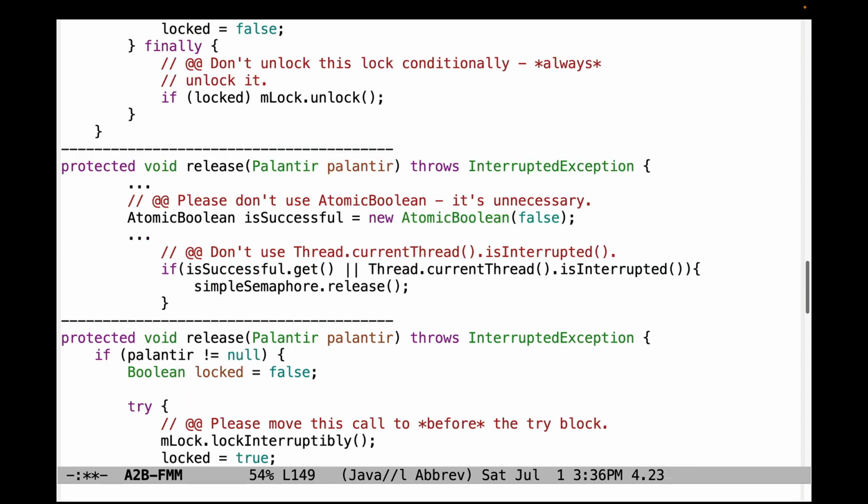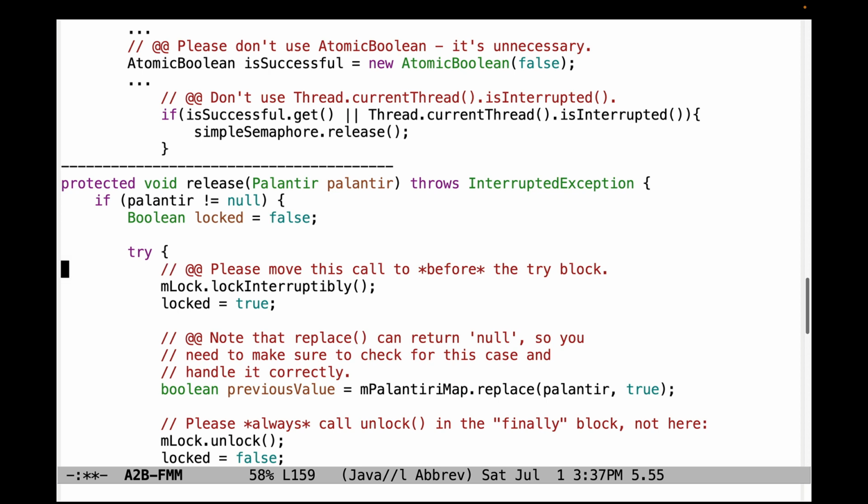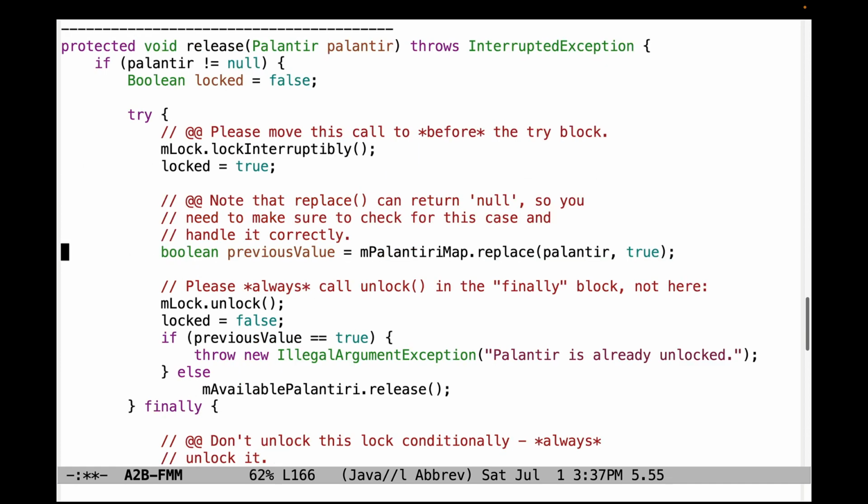So let's turn our attention now to some problems with release. As you can see, there's no need to use AtomicBoolean. I'm not sure why it's being used, but don't do it. You don't need it. You also don't need to check to see if the current thread has been interrupted. Down here, the release has some more problems. Please move this call to before the try block for the same reasons we've talked about for the other places where it was an issue. And remember that replace can return null. So you need to check for that case and handle it correctly.